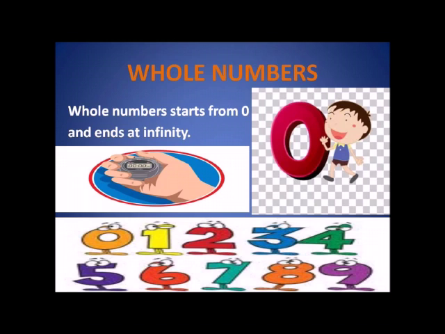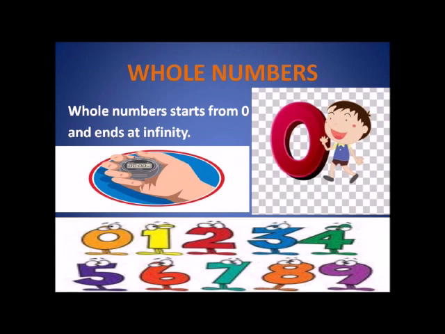And if you take this 1 pencil also, now how many pencils does he have? You will say 0. So 0 exists below 1. And the numbers starting from 0 and ending till infinity are called whole numbers. That is, all natural numbers plus 0 makes whole numbers.